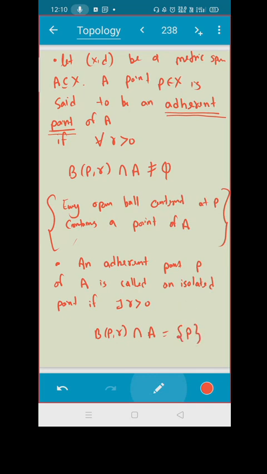Do you see the example 1 upon n? So that is an adherent point, and we call it an isolated point. It has only one element, so that's why it is called isolated point.